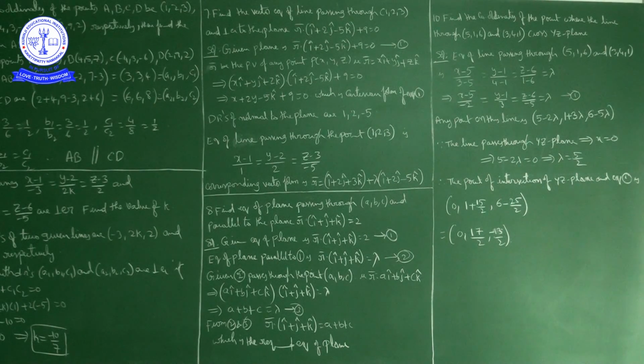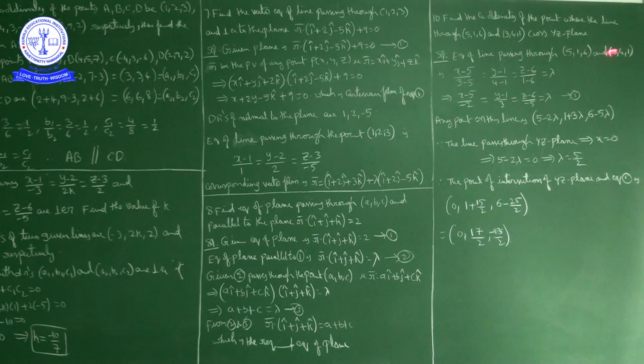First of all, the equation of the line passing through these two points. The equation of a line passing through two points (x1, y1, z1) and (x2, y2, z2) is (x minus x1) by (x2 minus x1) is equal to (y minus y1) by (y2 minus y1) is equal to (z minus z1) by (z2 minus z1) is equal to some lambda. I'll consider (5, 1, 6) as (x1, y1, z1) and (3, 4, 1) as (x2, y2, z2).